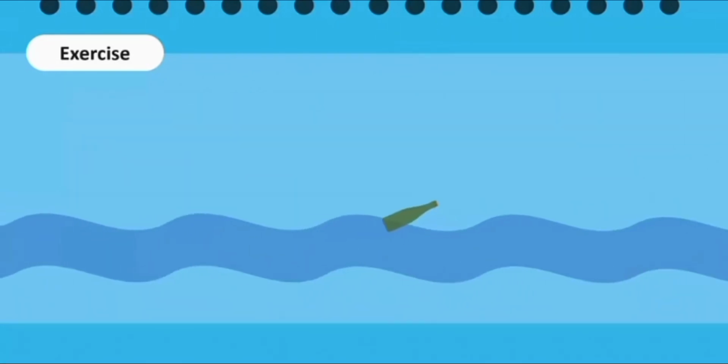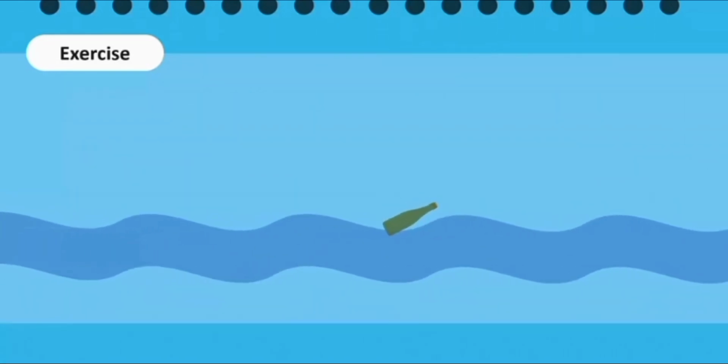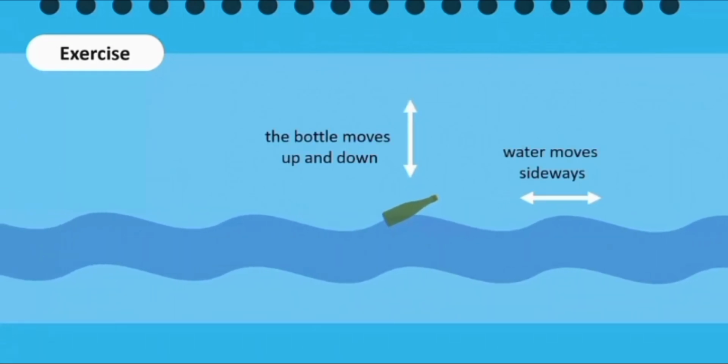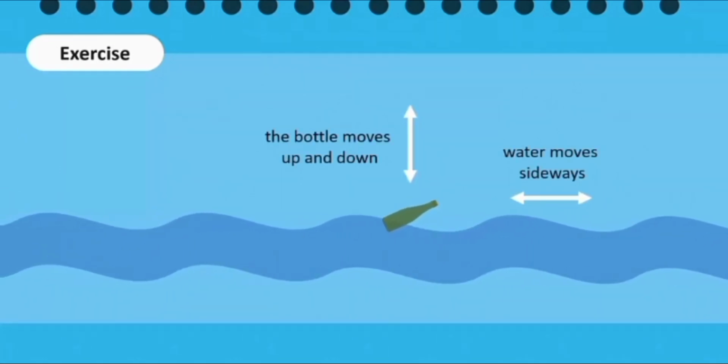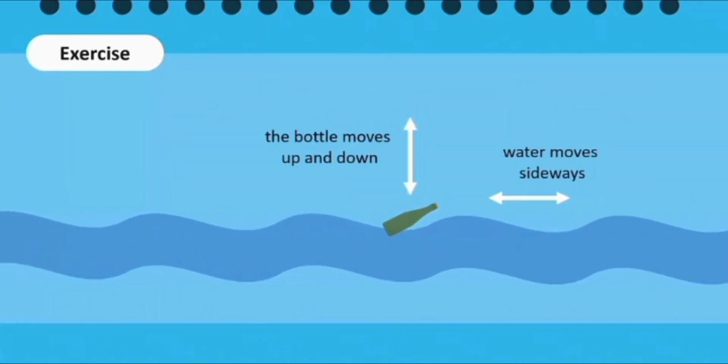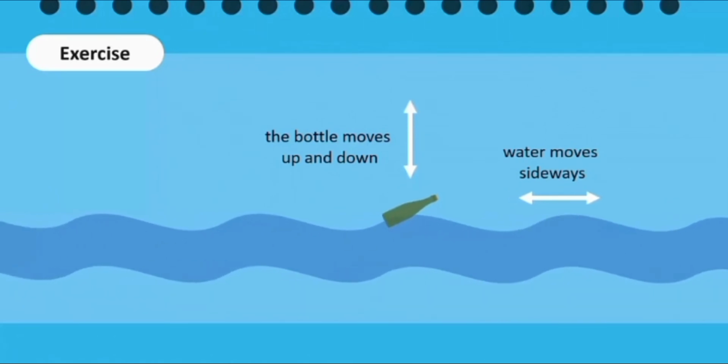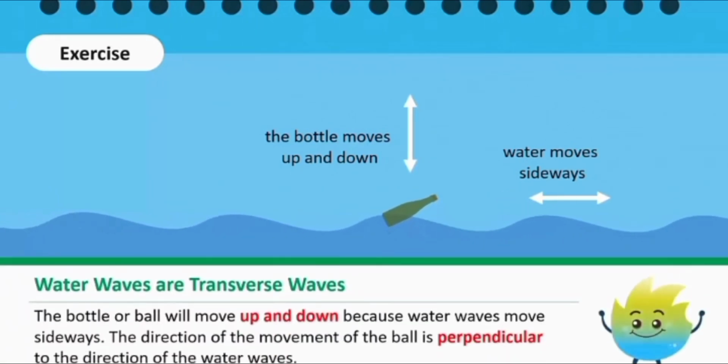If we drop an empty bottle or a plastic ball into a pool of water, it will float on the surface. The bottle or ball will move up and down because the water waves move sideways. The direction of the movement of the bottle or ball is perpendicular to the direction of the water waves. Thus, water waves are transverse waves.